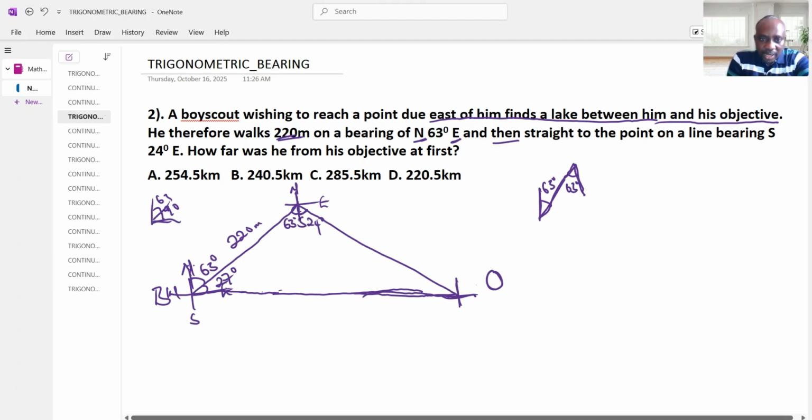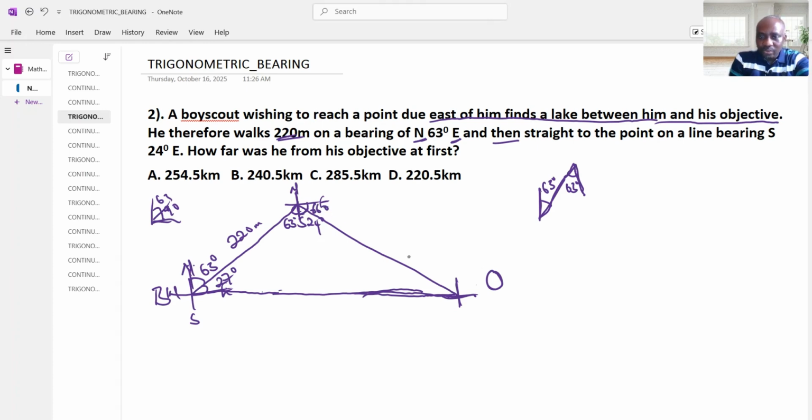Now if you look here, it's moving from here to here is 24, so the remaining angle is 90 minus 24°. This is a right angle as well, and 90 minus 24° is going to give us 66°.